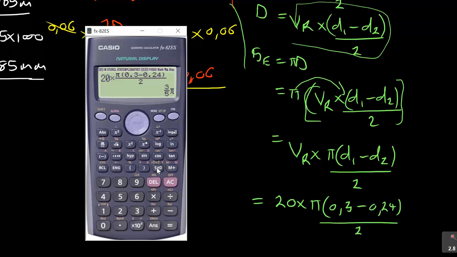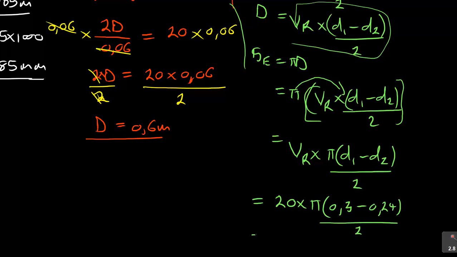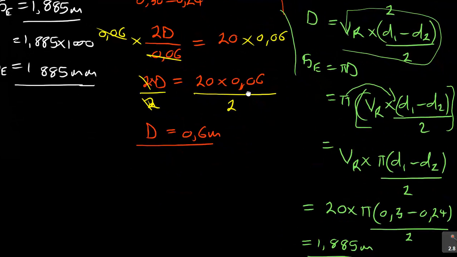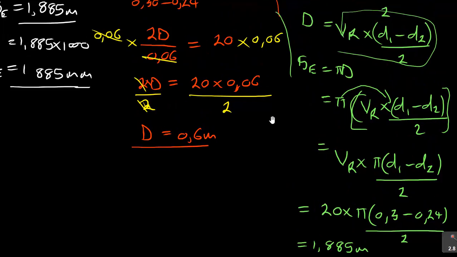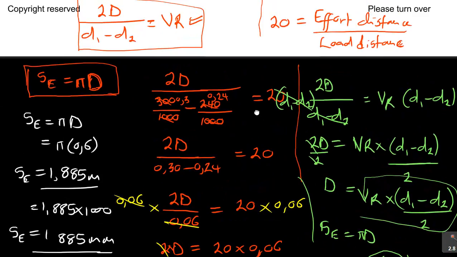You use that, you get 1,885. Remember that, which is 1,885. In this case, it was meters. So that is the effort distance for that. So that is what you can use, guys, in this case. Now let us look at the next question.